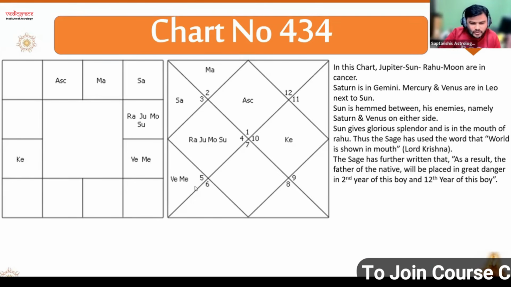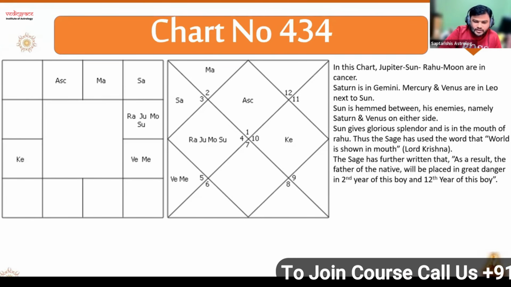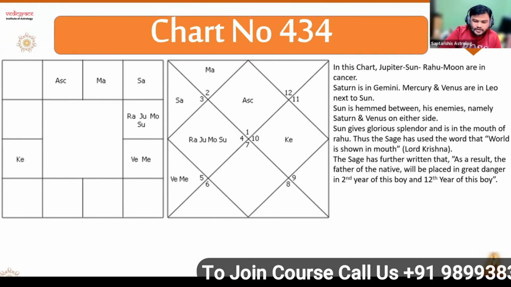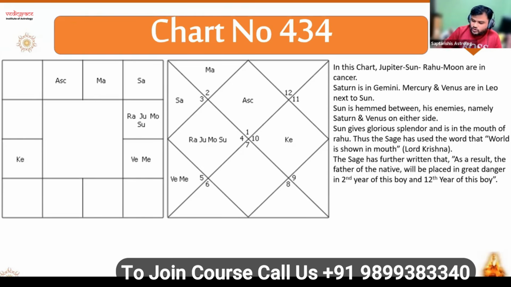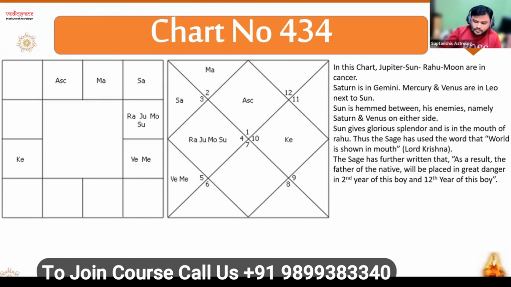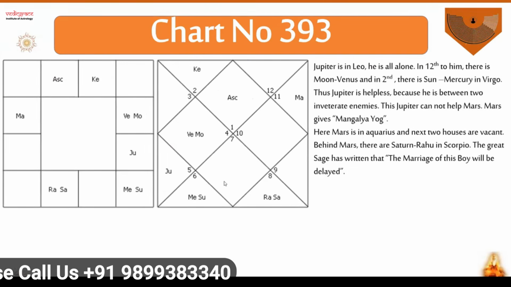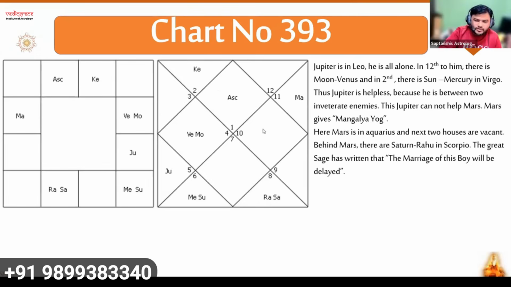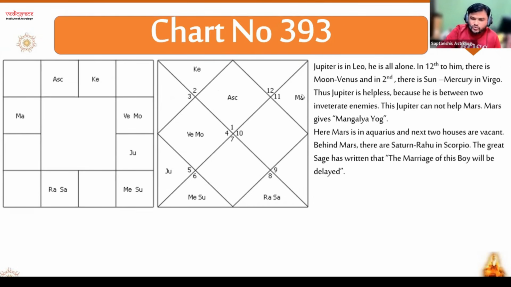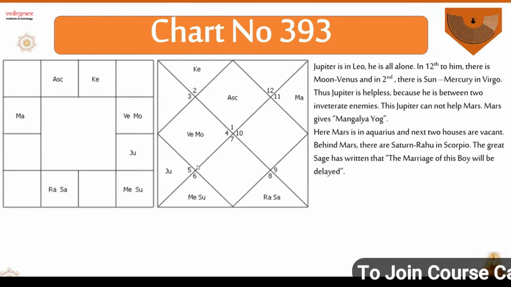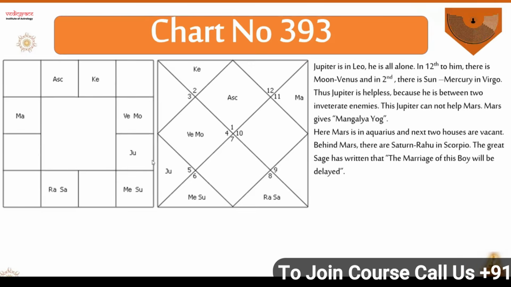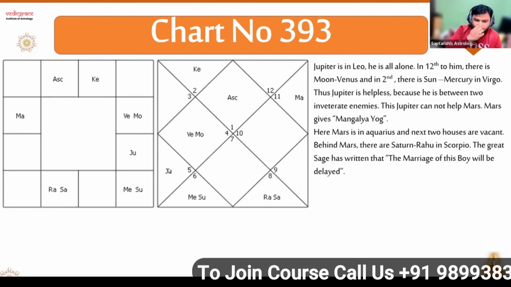I will give you one more idea. Why does a malefic planet sitting two houses away matter? Let's say in the previous case, Mars, the first chart. Here you see the Mars. She's saying Mars is not getting any support from Jupiter, because Jupiter itself is weak.